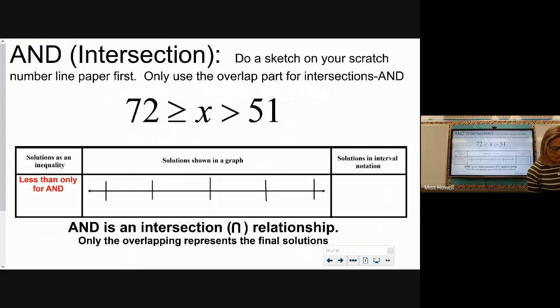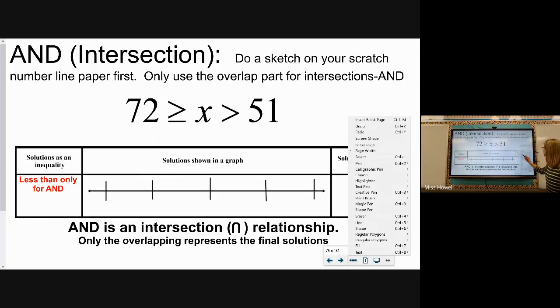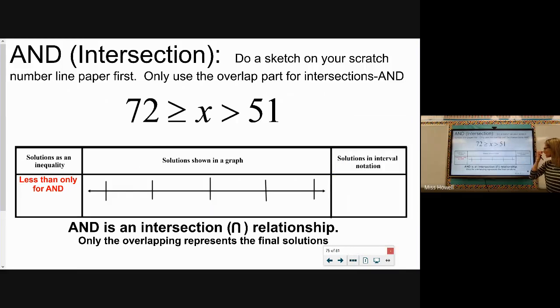All right, number 3. You need to be careful here. My suggestion to you would be to get that into less than order. 72 is greater than or equal to x, which is greater than 51. If I do my flip-flopping to get it to less than, I have 51 is less than x, which is less than or equal to 72.